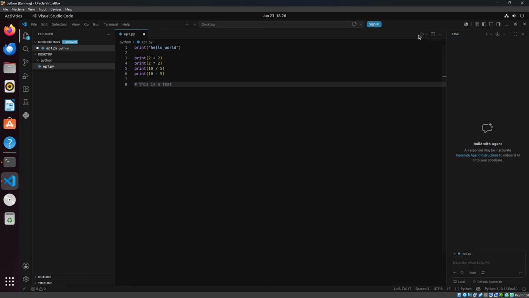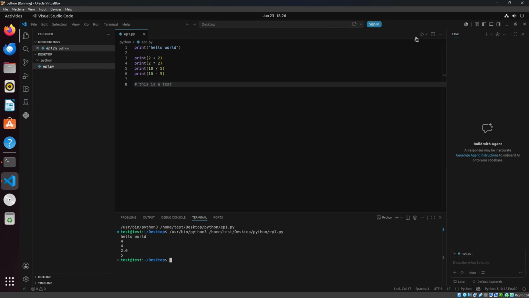Let me give you an example. We're just gonna do a hashtag followed by this is a test, and when we run our code, notice how everything else is ran, but the this is a test comment, it's not there because it's commented out.